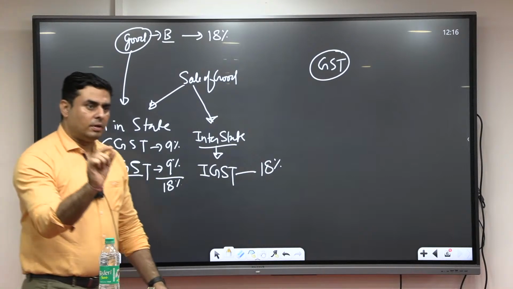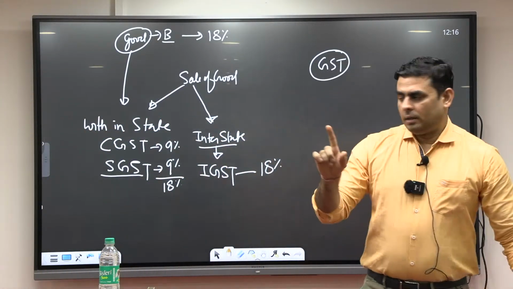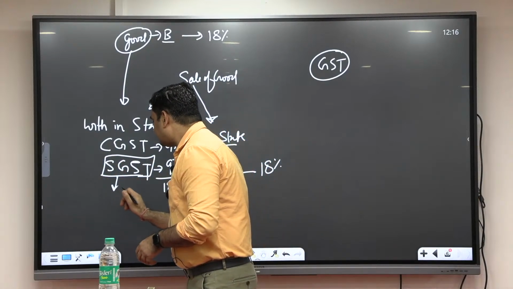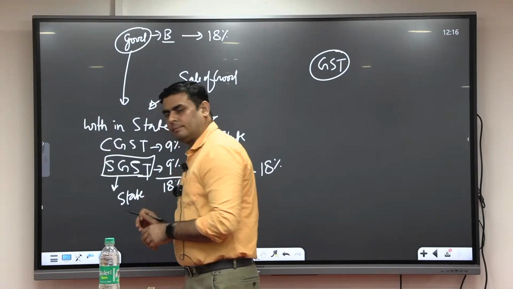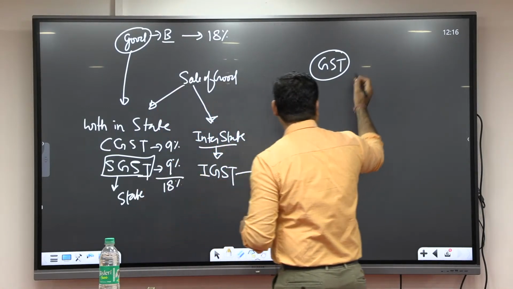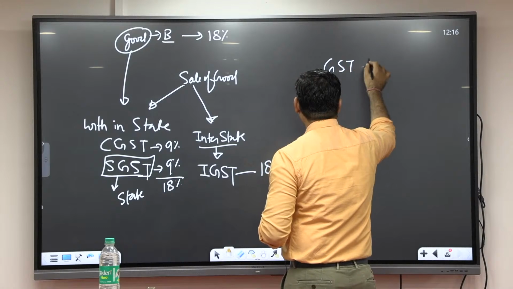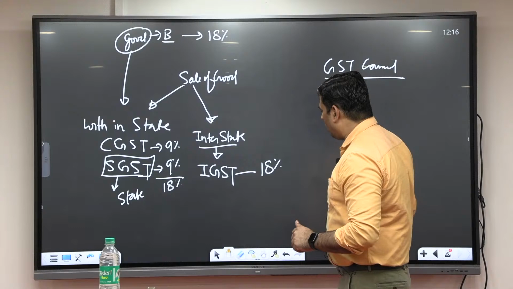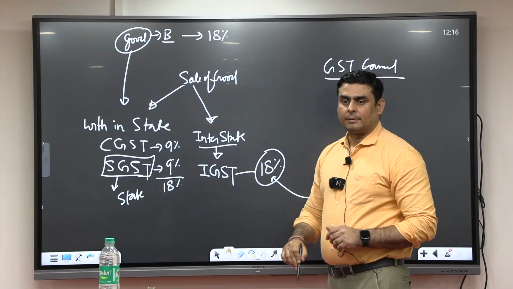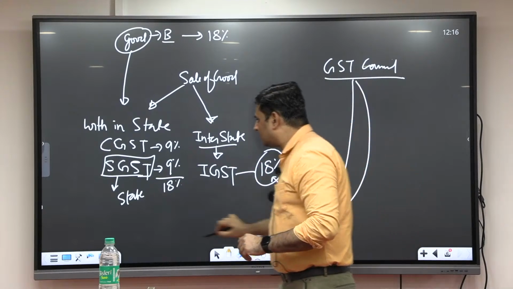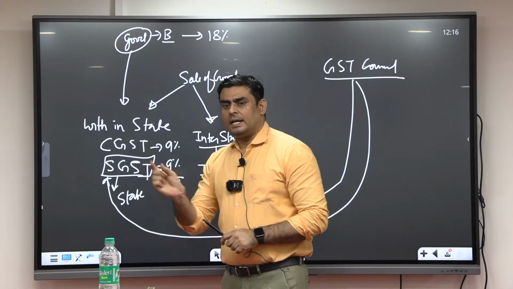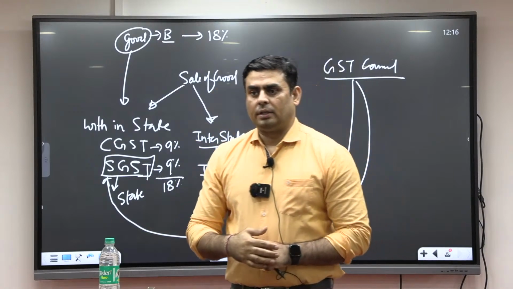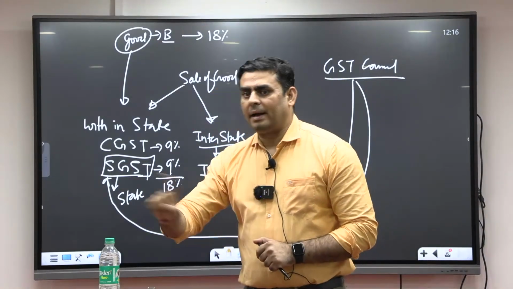So the state has the power to make certain laws related to SGST. So there is a GST Council, and the GST Council can take decisions on this, such as what rate will be there. But if the GST Council is making any decision on how the state is going to make a law regarding SGST, this recommendation is not binding.